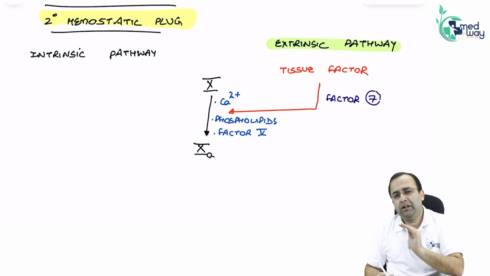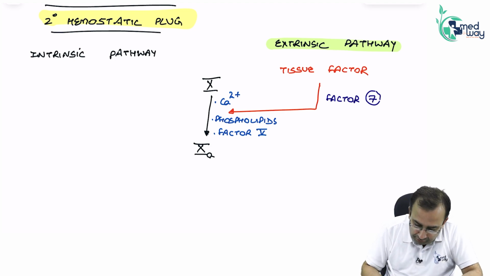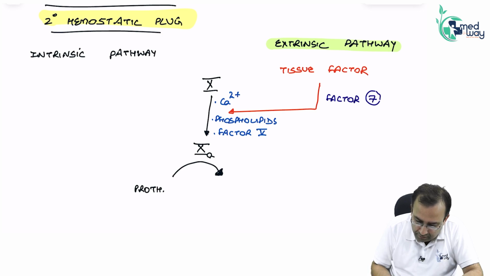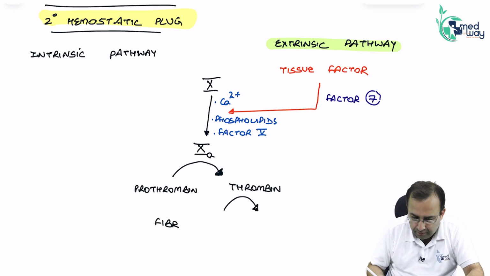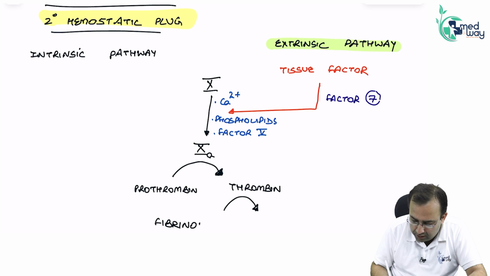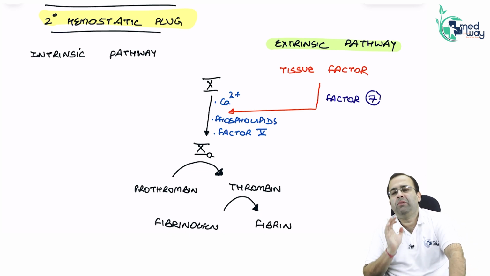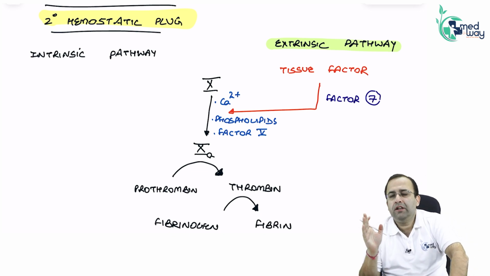Factor 10A, the activated form of factor 10, converts prothrombin to thrombin, which in turn converts fibrinogen to fibrin. This is secondary hemostatic plug formation: extrinsic plus common pathway.